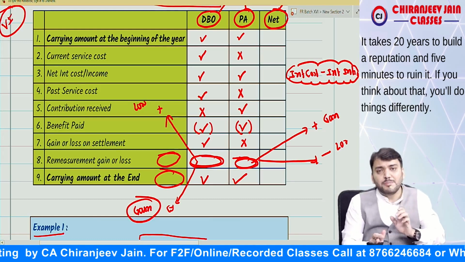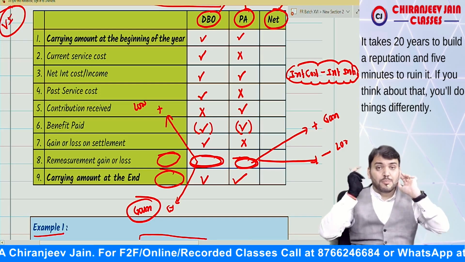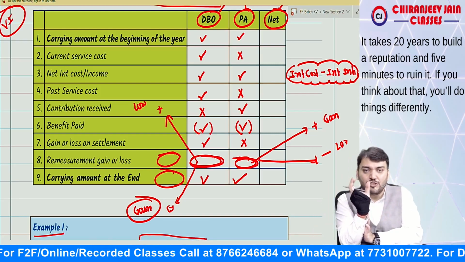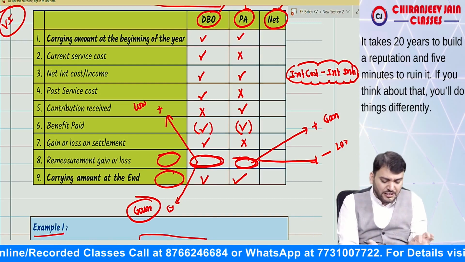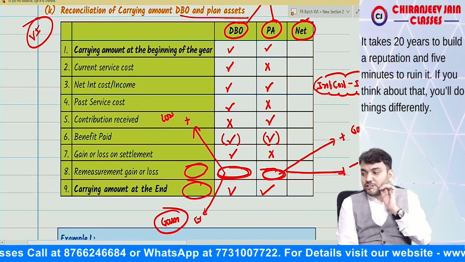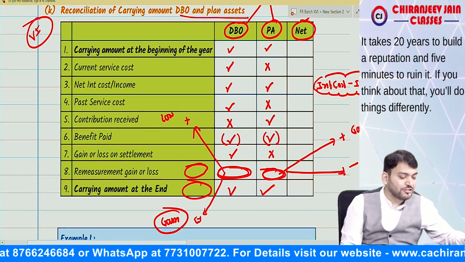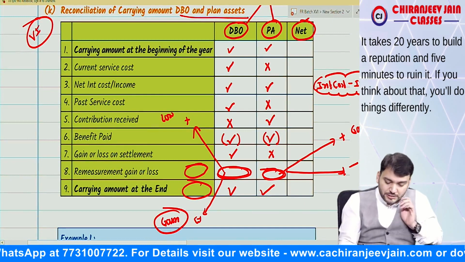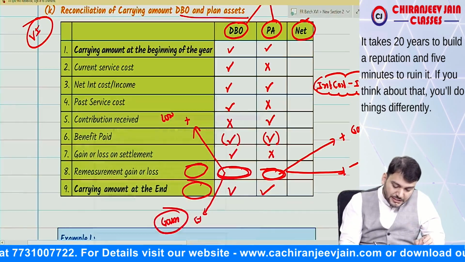Or you can do it on a net basis also. We can also prepare net defined benefit liability on a net basis. But I will suggest that you prepare it on a gross basis also. This will be easy to understand. I hope you understood this chapter. Let us take some questions based on this.